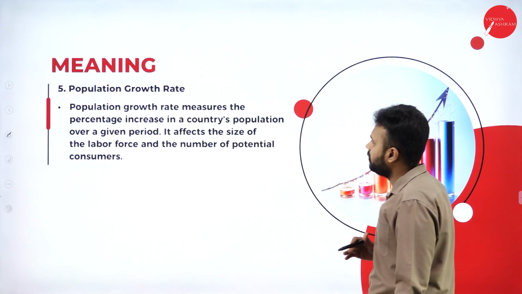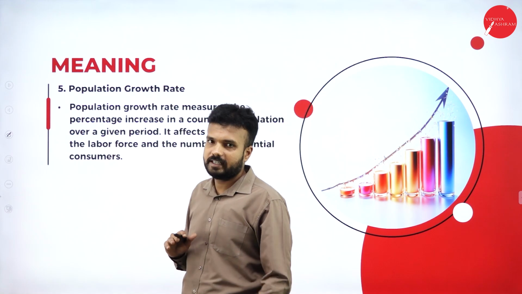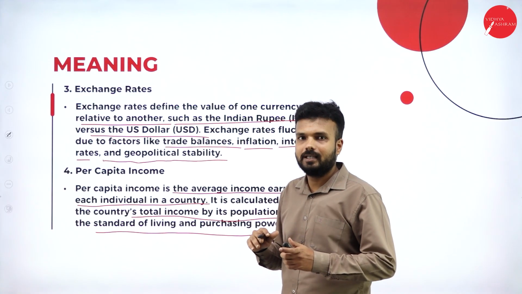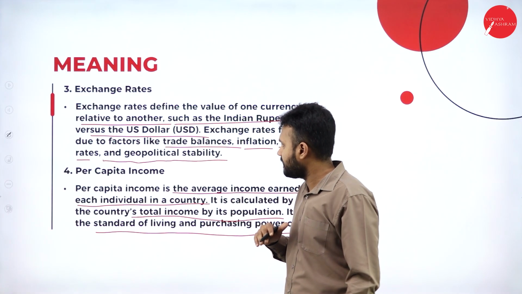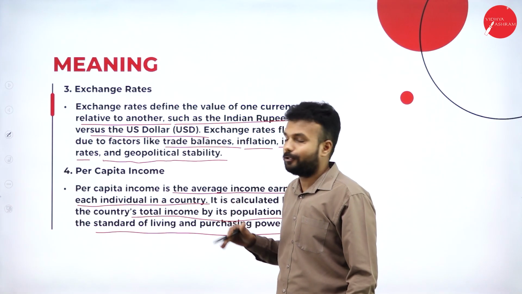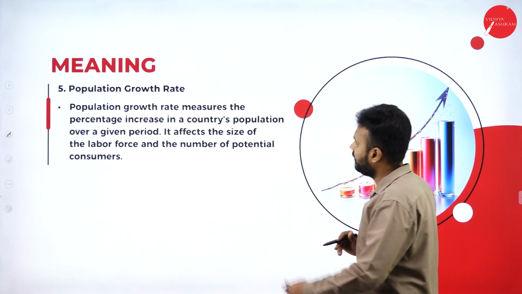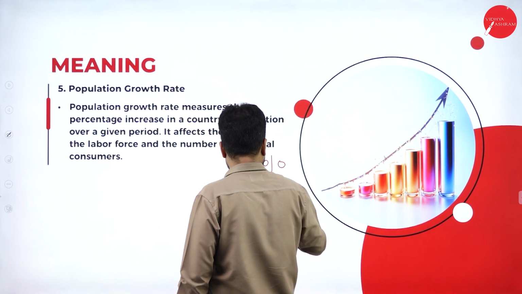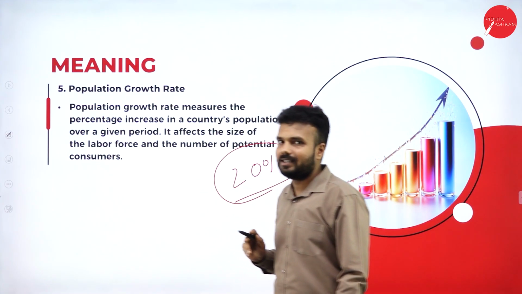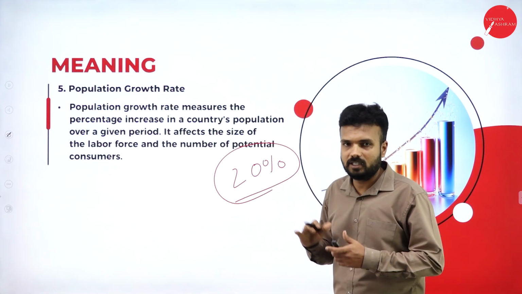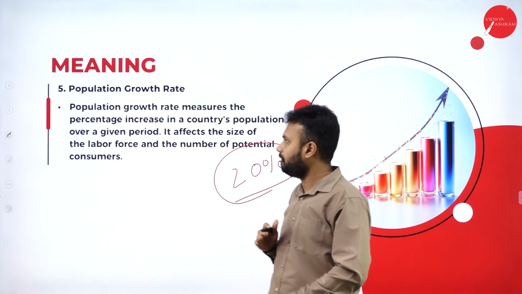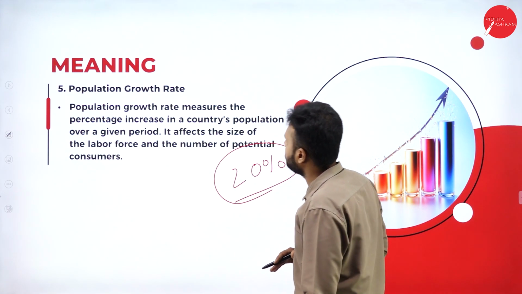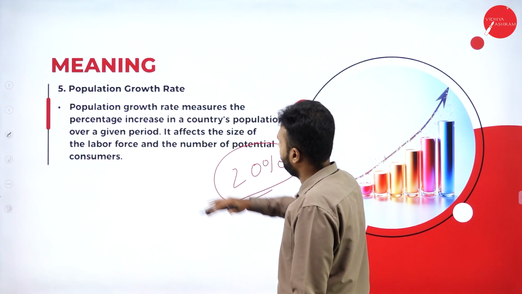And lastly, the population growth rate. So what is the total percentage of the population that has grown in a particular country or nation? When it comes to per capita income, the per capita income of 2025 as per the census is 9,585 rupees. And when it comes to the population growth rate, we can notice 20% growth of population in every decade. In every 10 years, there is a drastic change of 20% in the population of our country. Population growth rate means the percentage increase in the country's population, that is 20%, over a given period of time.